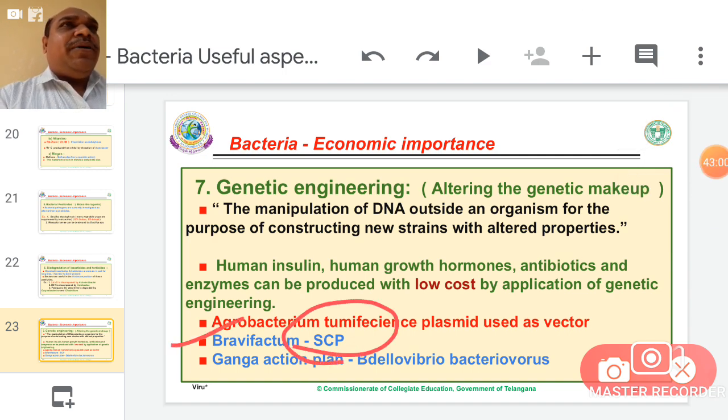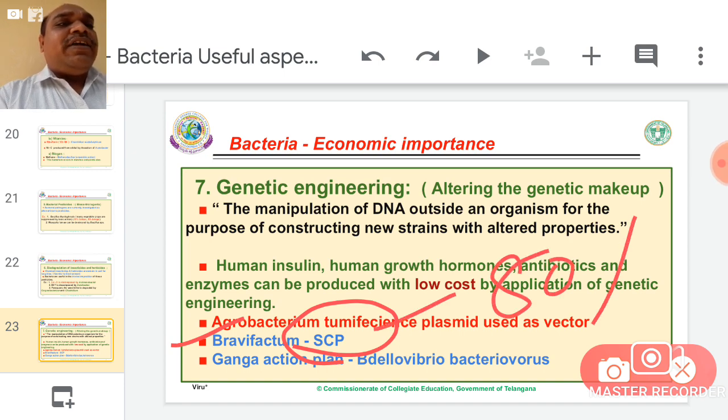From this bacterium we obtain SCP. SCP means single cell protein. Nearly 80% of protein is obtained from Brevibacterium. Remember, the highest percentage of protein is extracted from Brevibacterium. In second place, spirulina, nearly 60% of SCP is obtained from spirulina.